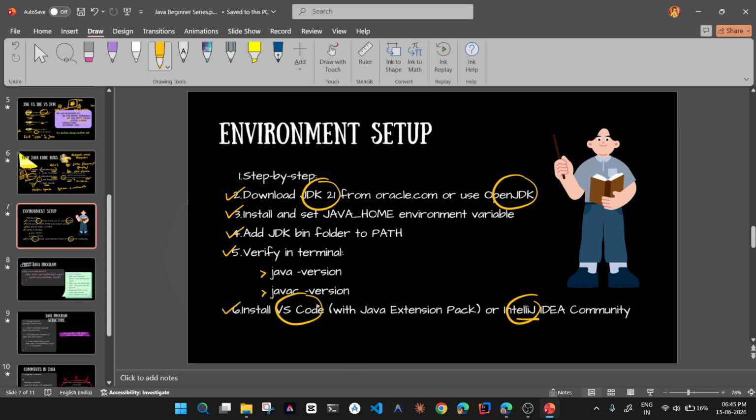Even if you're using IntelliJ or VS Code, you must complete the above steps. So I will explain these 3 steps in detail in a separate video. You'll find that video on my channel. I'll also put the video's link in the description box. If you don't know how to set up this environment, just don't hesitate to click on that video, see that video, and then come back to this video later.